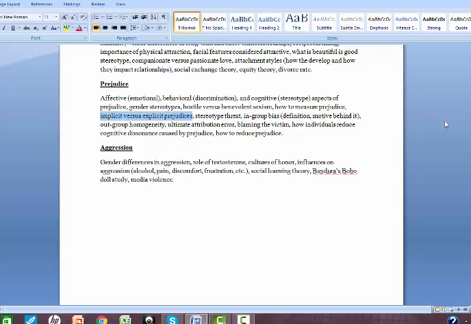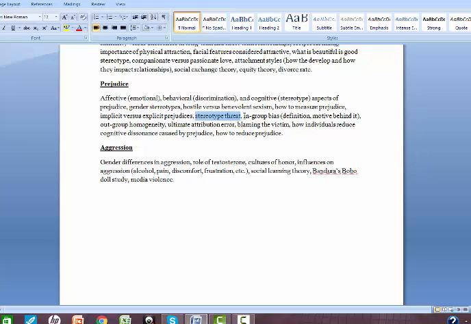Stereotype threat is a way that individuals are negatively impacted by prejudice. We gave the example here of women having this belief that they are not as qualified to take a math test as men, and that when we give them a test and we say, you're going to be compared to men, they didn't do as well. The idea behind stereotype threat is that individuals feel anxious about confirming someone else's negative beliefs about them, but that anxiety can then cause a decrease in performance, which then has this negative self-fulfilling prophecy.